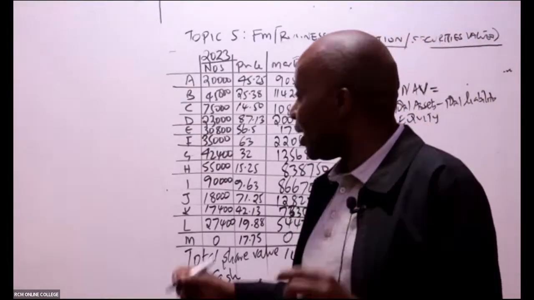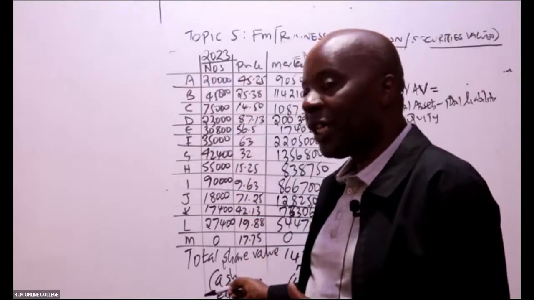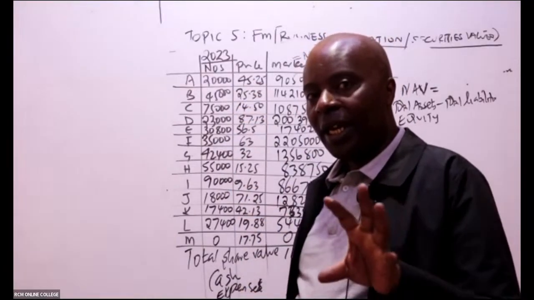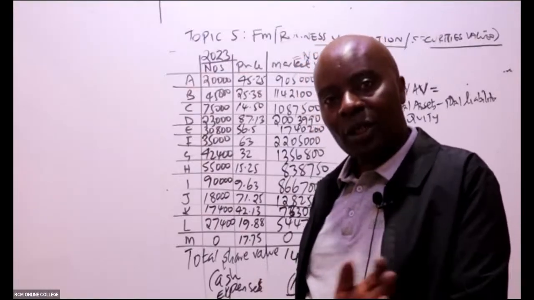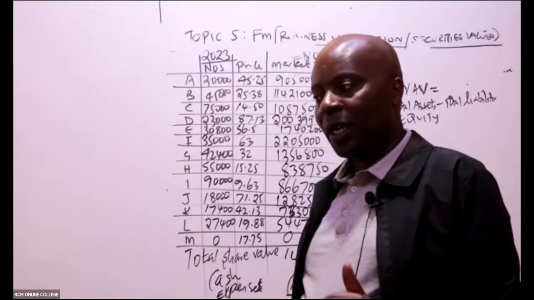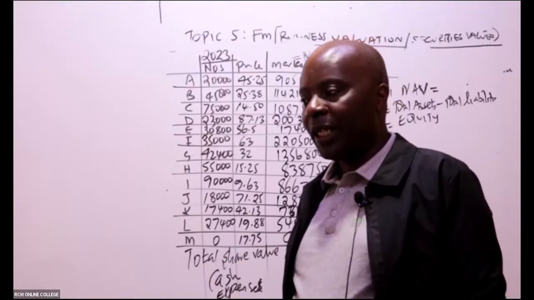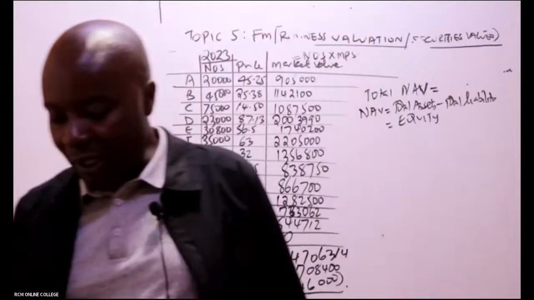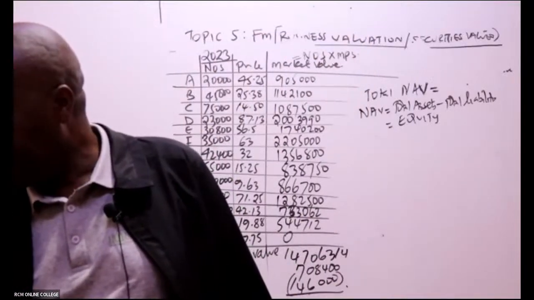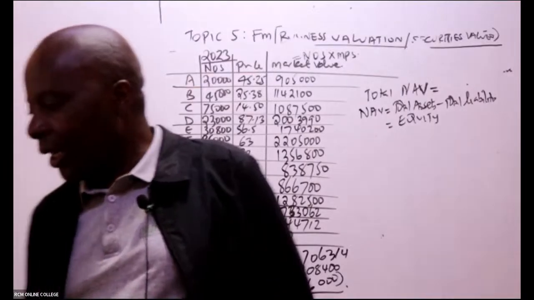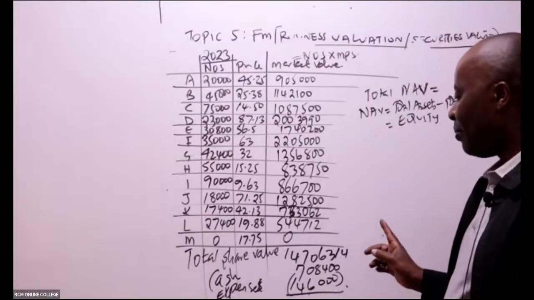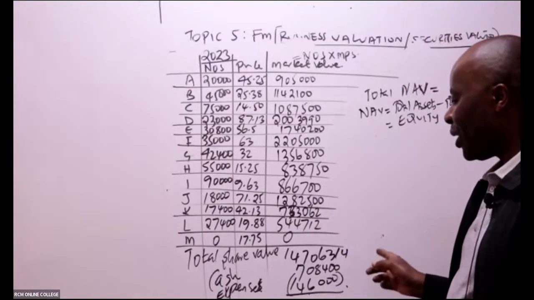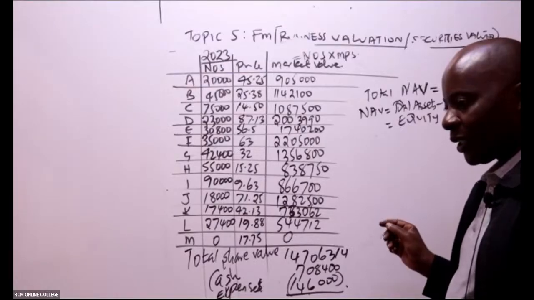Your equity is the investments you have in form of shares. Then we have some cash left in the box. It's an asset, you add it. And then you subtract any expenditure. After subtracting, what figure are they able to give us? Remember, you are taking 14,706,314 plus 708,400 minus 146,000.